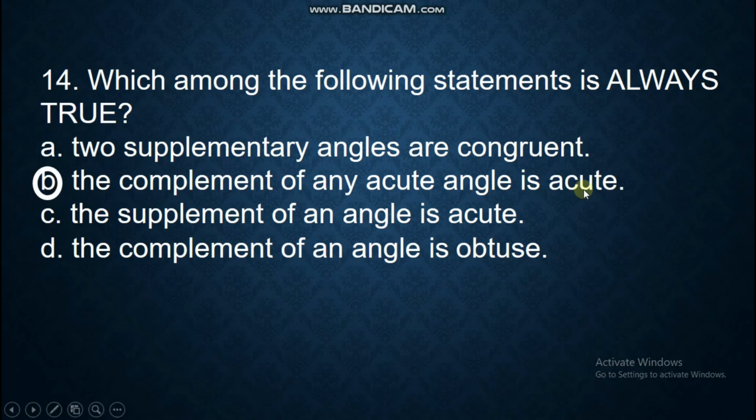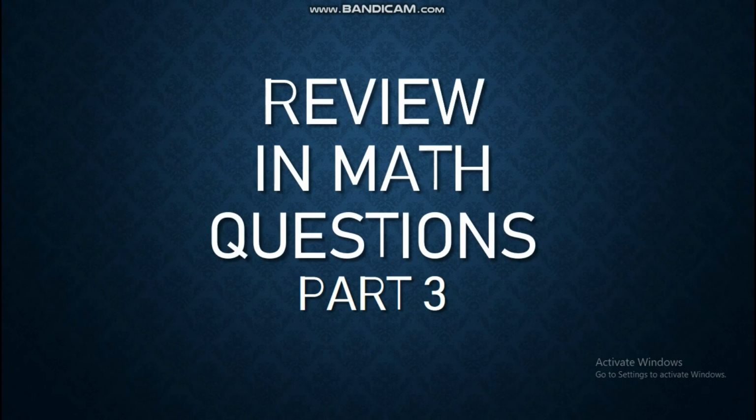Remember that you have here 90 degrees for complement. Thus, if it's already acute, then the complement is always acute. Acute angle is less than 90 degrees. So that is the end of our review in math questions part.